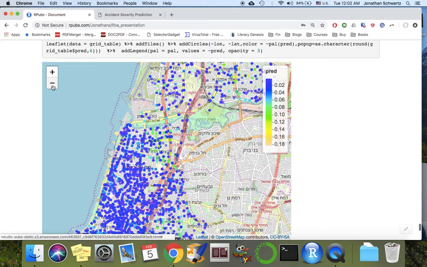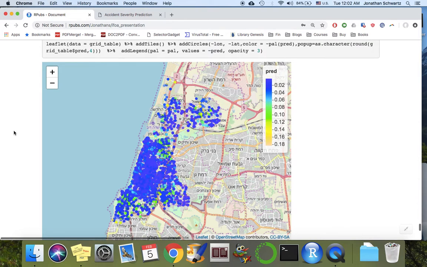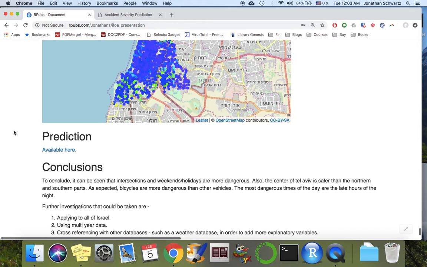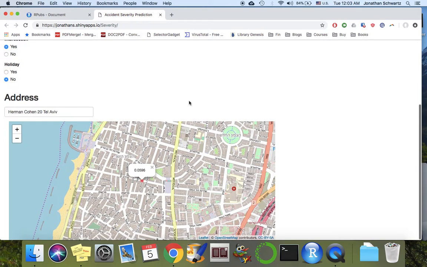So as somebody who lives in the city, it's interesting for me to know, okay, where's the more dangerous part of the city? Where's a higher chance that if I would get hit by a car, the accident would be severe? And then we can go back into our Shiny app and look at some predictions. So let's look at a different address.